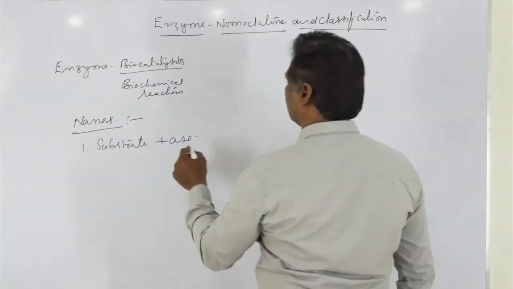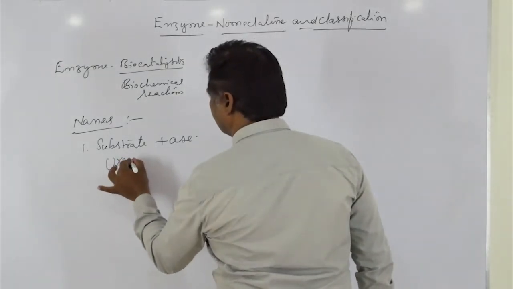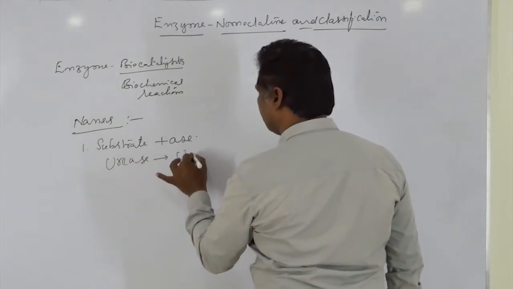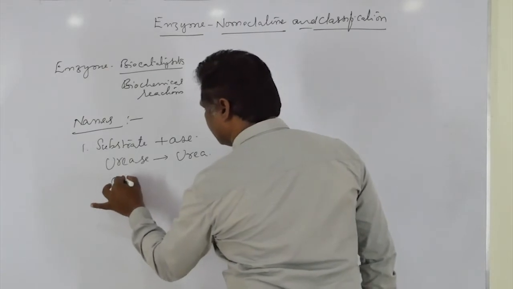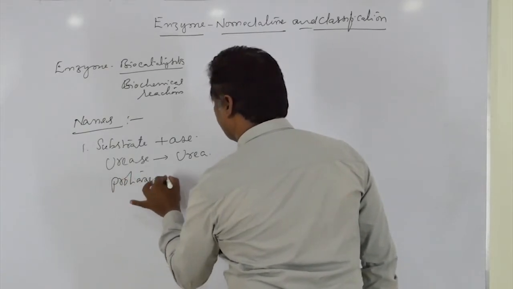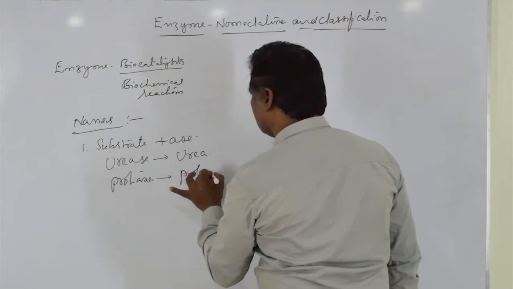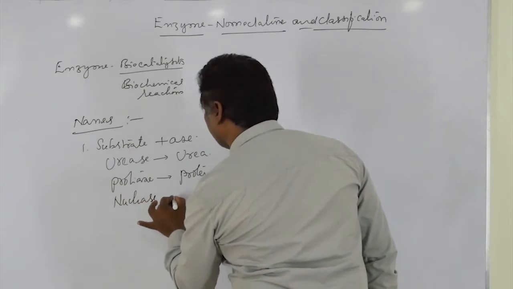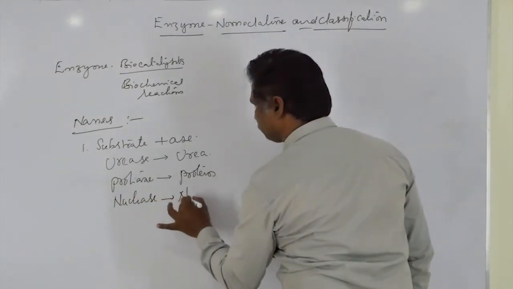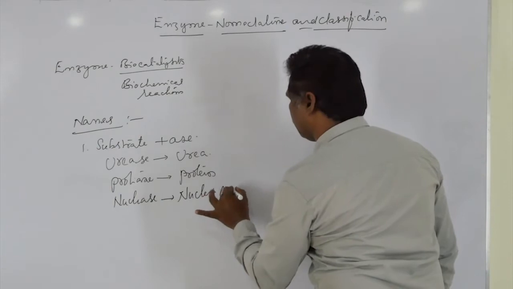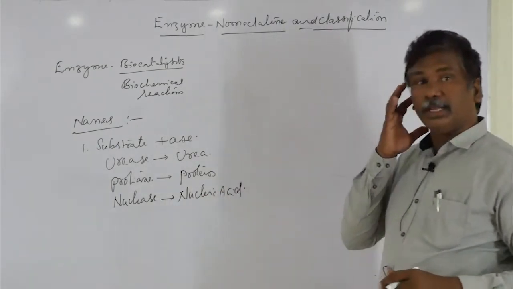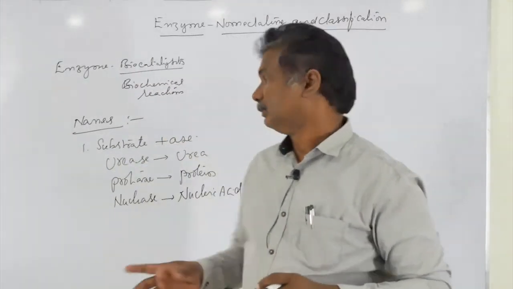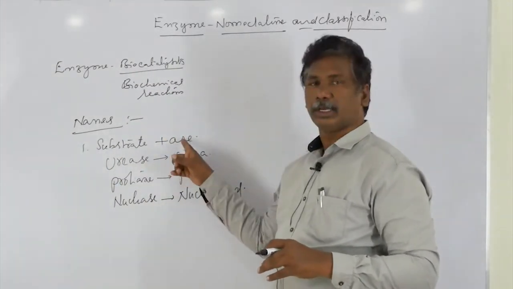For example, the enzyme urease acts upon urea, protease acts upon proteins, and nuclease acts upon nucleic acids. In this way, enzymes are named based on the substrate and -ase.